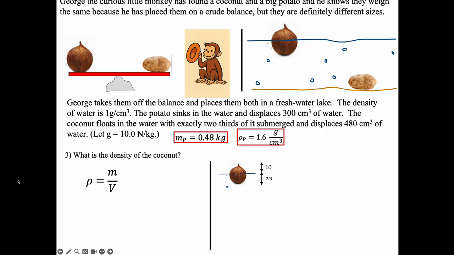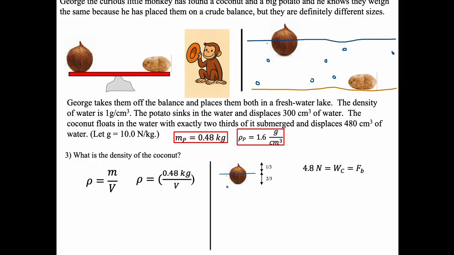The coconut and the potato weigh the same, so they must have the same mass, right? So I have 0.48 kilograms of coconut. But what's the volume of the coconut? I know it's displacing 480 cubic centimeters, right? But that's only 2/3 of its volume. Okay, so I need to work with this.